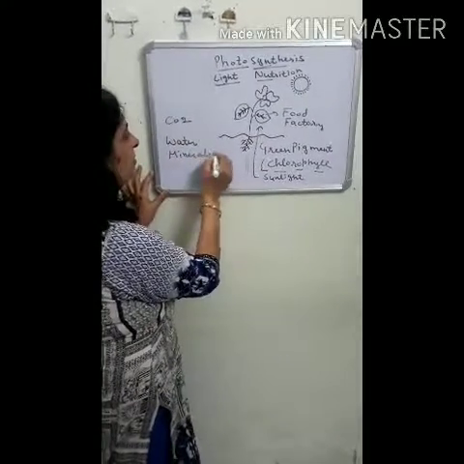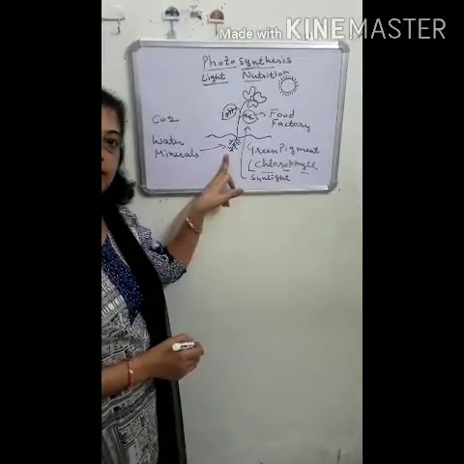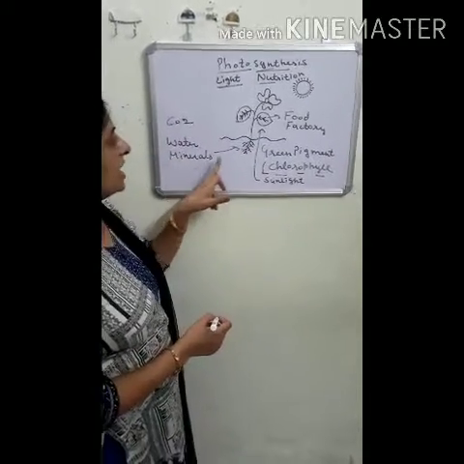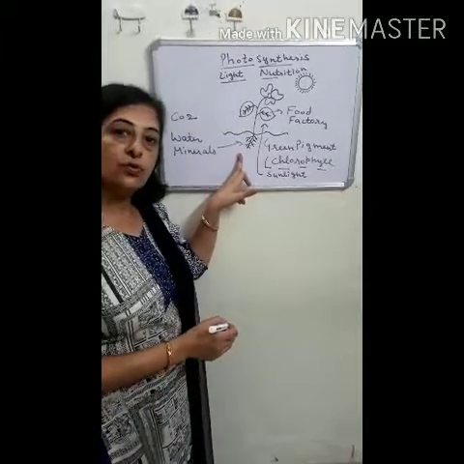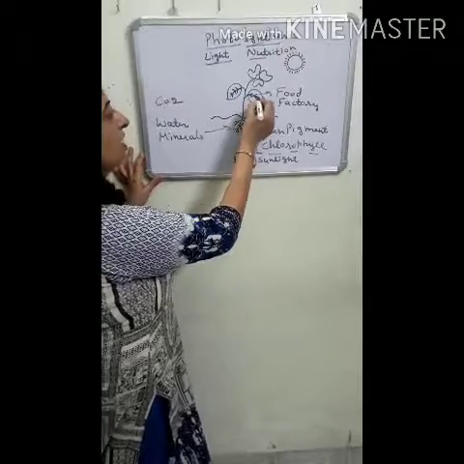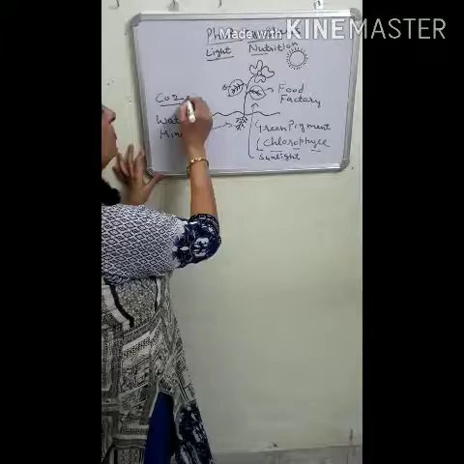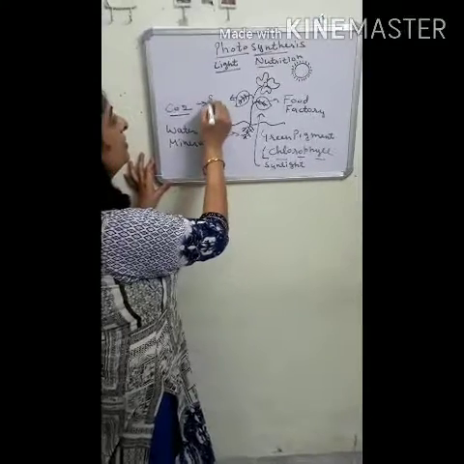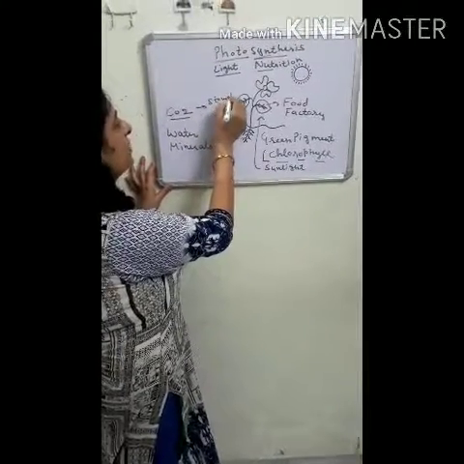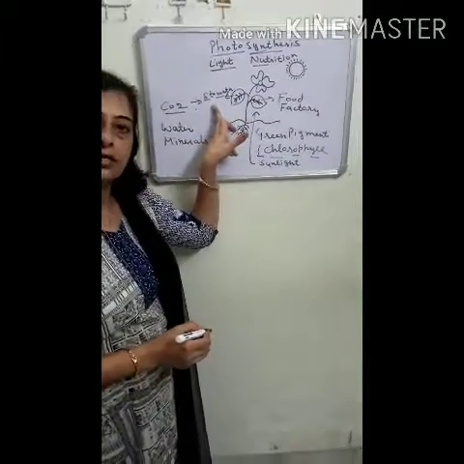Water and minerals are absorbed by the roots of the plant and conducted by the stem to the leaves. Carbon dioxide is absorbed from the atmosphere with the help of small openings on the lower surface of the leaves, that is stomata.